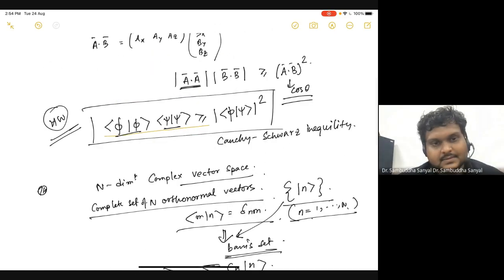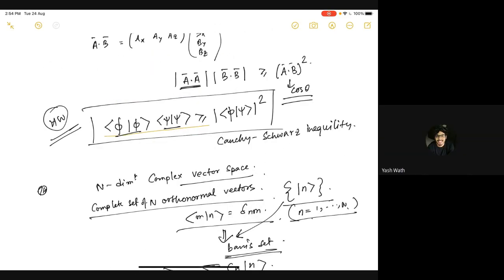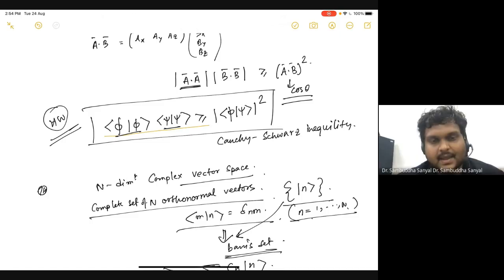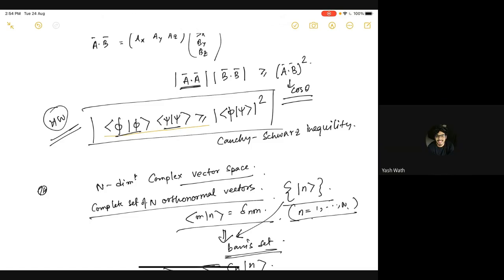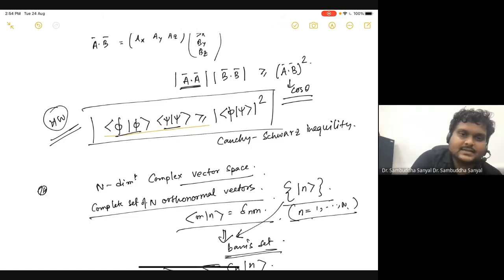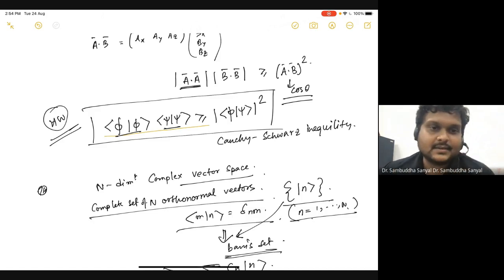Wouldn't the left hand side just be 1? Yeah, if you predefine them to be normalized. But they're not necessarily normalized, I'm just saying two arbitrary kets, A dot A or some psi dot psi.